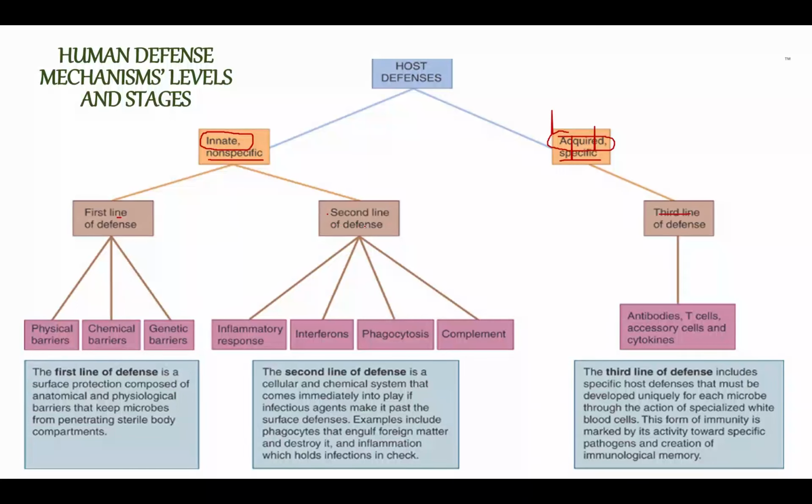The first line and the second line are actually under the non-specific defense mechanism. It means that we have this defense mechanism with us since we were born. The first line of defense is usually used for prevention. So before the pathogen really enters our body, the first line tries to hold them, tries to protect us from the entrance of the pathogen, maybe bacteria or viruses.